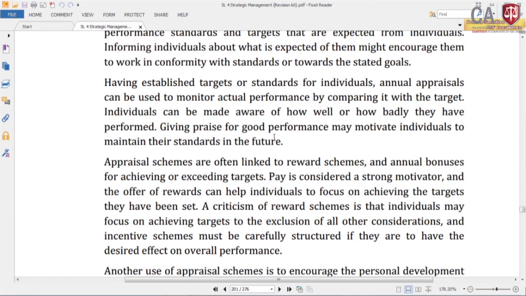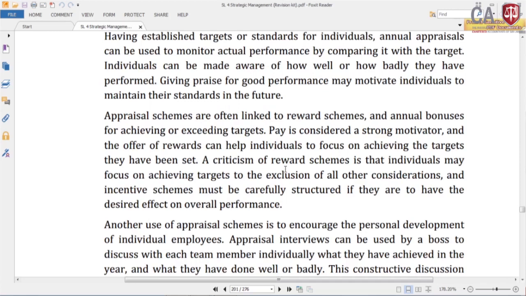Then the next one is that appraisal schemes are often linked to reward schemes and annual bonuses for achieving or exceeding targets. Yes. So, we mentioned that reward review.